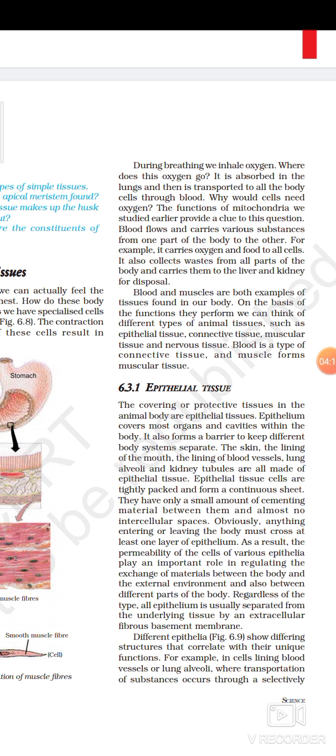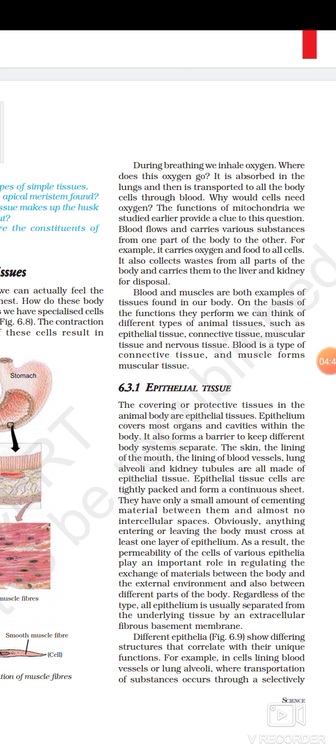Blood and muscles are both examples of tissue. So what we come to know is that we are able to move our body only because of muscle cells. Due to the contraction and relaxation of muscle cells, we are able to move our body. We also come to know that we take oxygen into our body. That oxygen is absorbed by the lungs and then transported to the various cells.